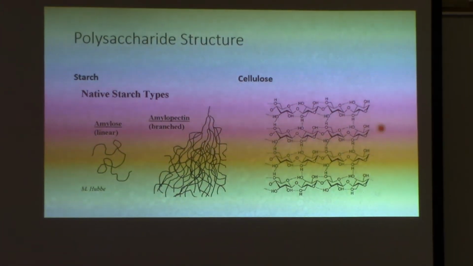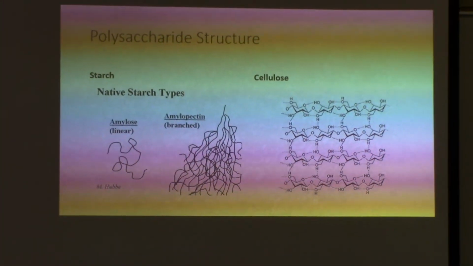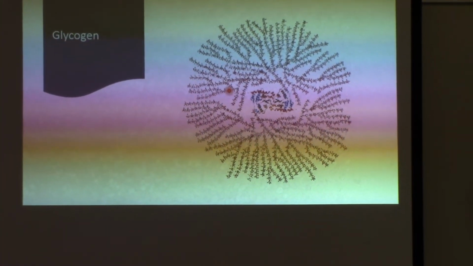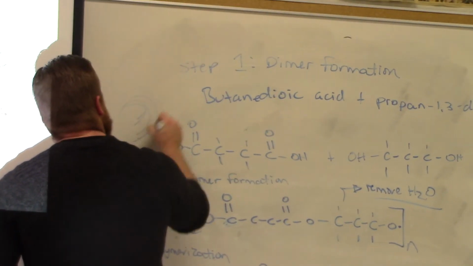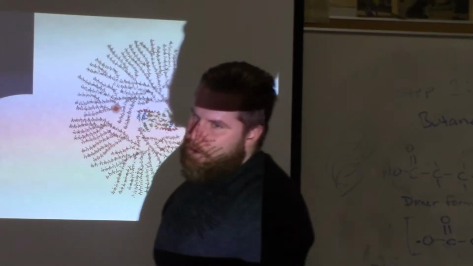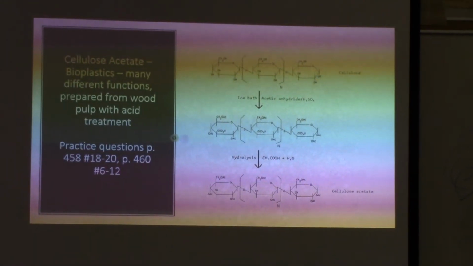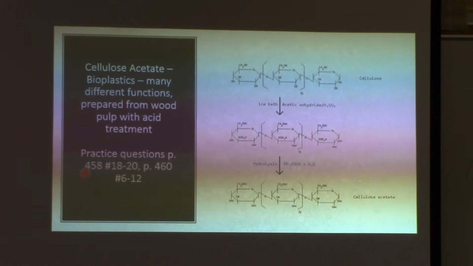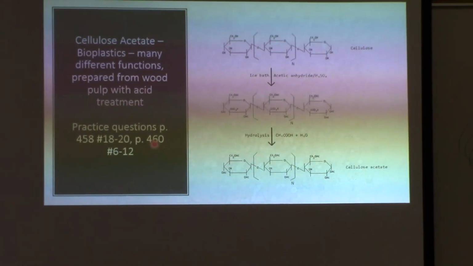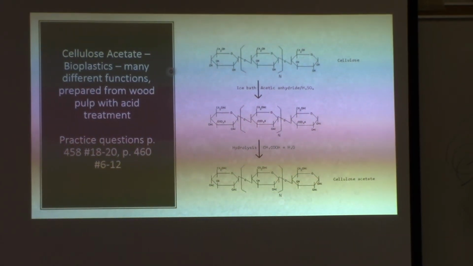Cellulose is fiber, and it's very stable because of hydrogen bonding, so we don't have enzymes to break it down. And then this is what glycogen looks like. It's actually like little 3D spirals. It's stored in a very condensed fashion in our liver. So we pack it real tight. Okay? So that's our primary stored energy resource. Page 458, numbers 18 through 20, and page 460, numbers 6 through 12, talk about condensation polymerization as well.